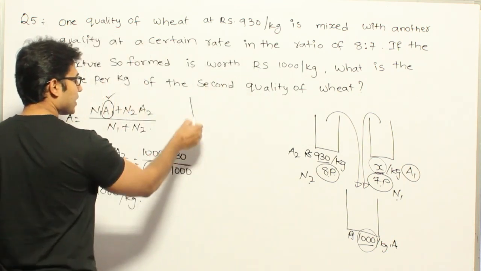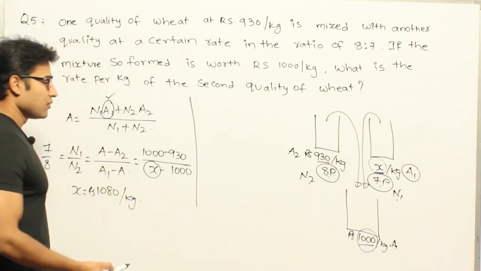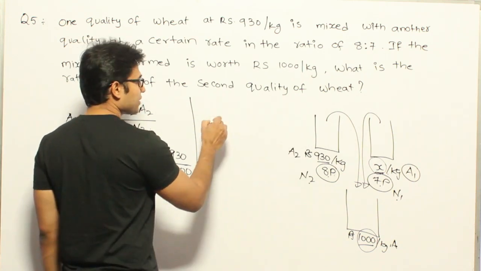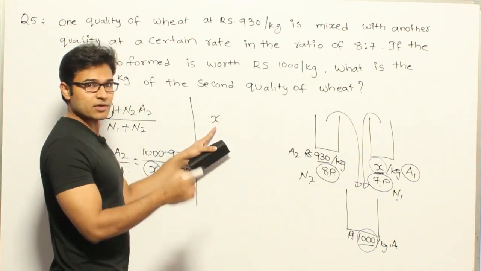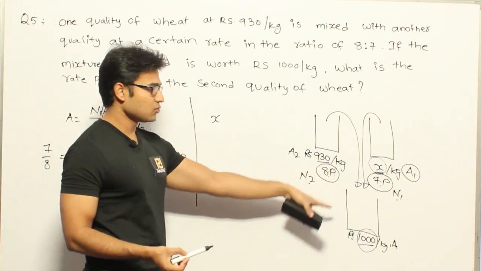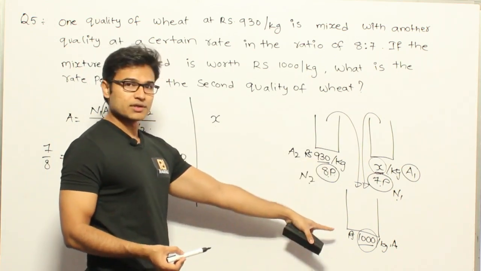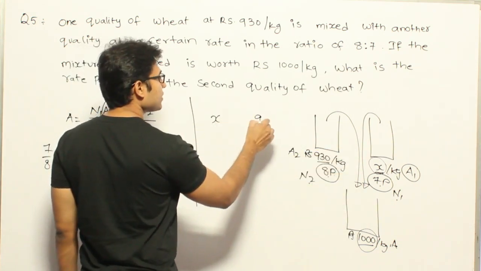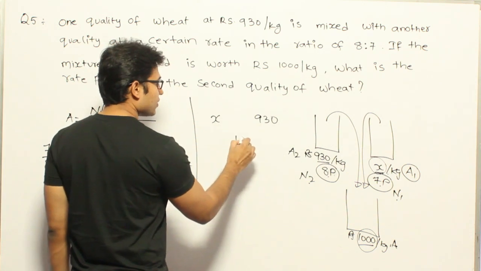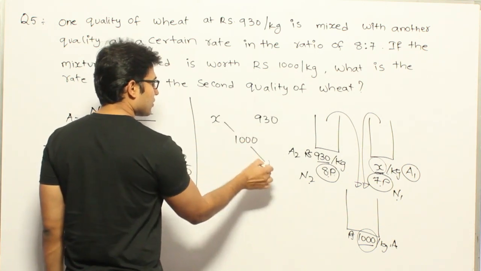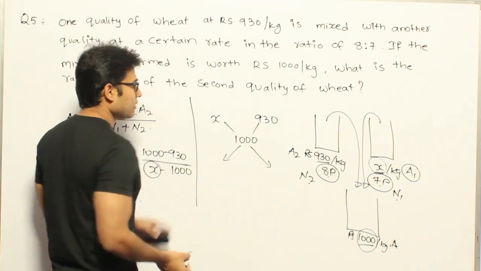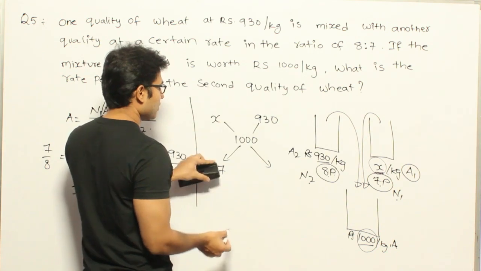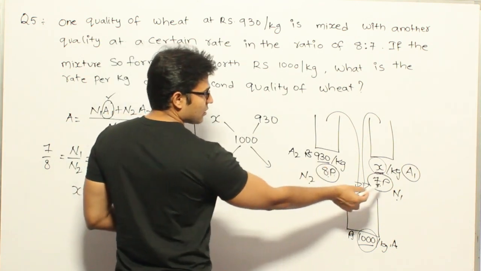Now if you remember the other way, the diagram that we have used, we are going to write a1, a2. So what is a1 here? x, assuming that x is the higher average among the two averages, right? This is true, isn't it? If your final average is going to increase, then definitely the other average must be higher. Now x, and the other one is 930, and this one is 1000. The value associated with x is 7, so this side it is 7, and this side it is 8.